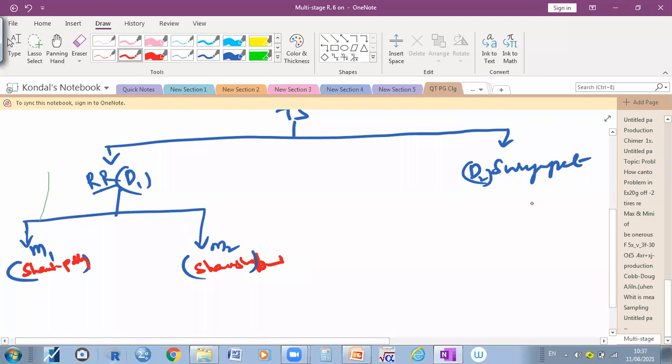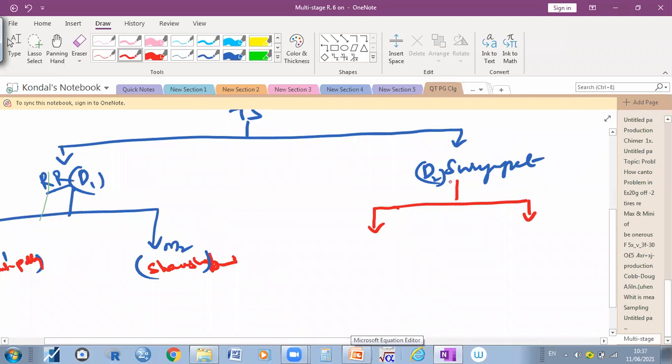Shamshabad, for example, right? Now under Suryapet, please respond, Sudhakar. How many mandals are there under Suryapet? Maybe more than 15, right? 15, sir. If you are interested in research, will you be able to select all the mandals in your district? If you have the time, you can select. I'm not restricting you. But if you don't have the time or the money, you cannot visit all the mandals, right? So when you don't have the time or resources, that is, money, you can select mandal 1 and mandal 2.